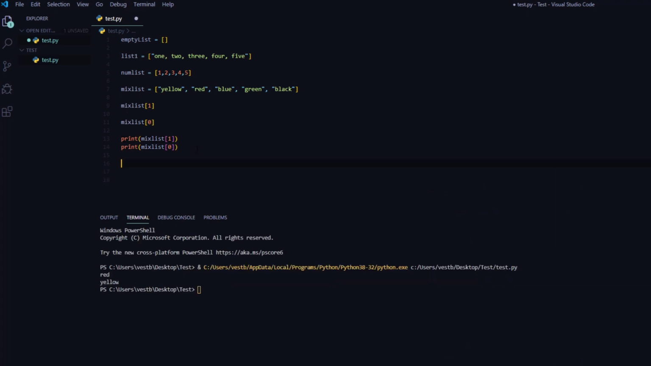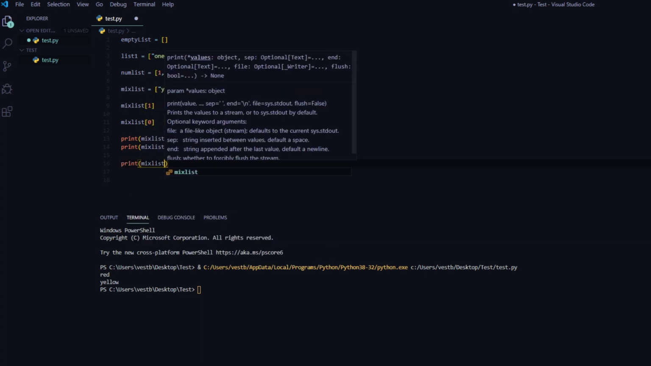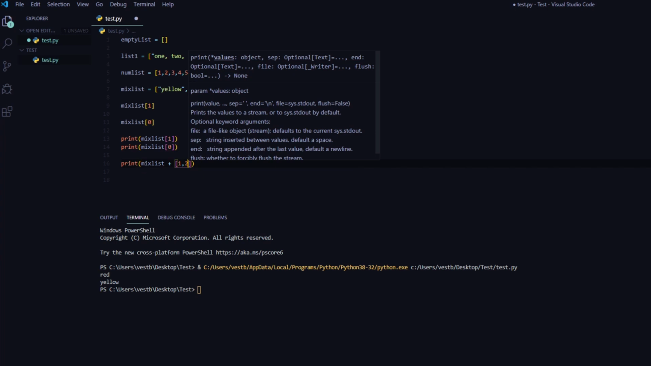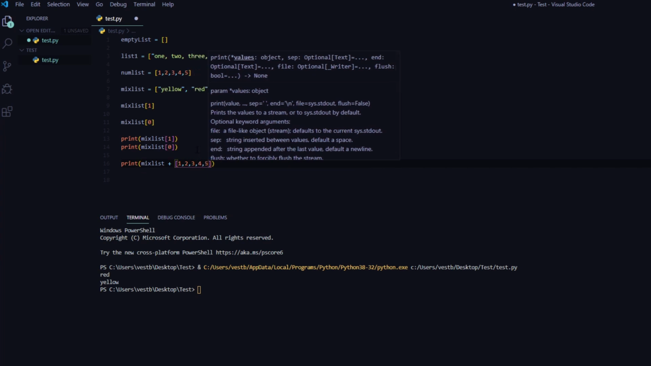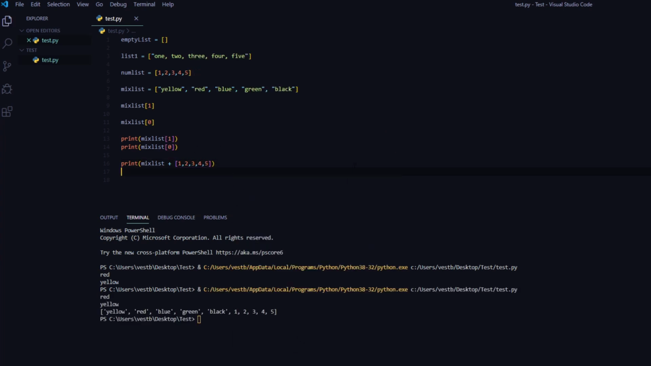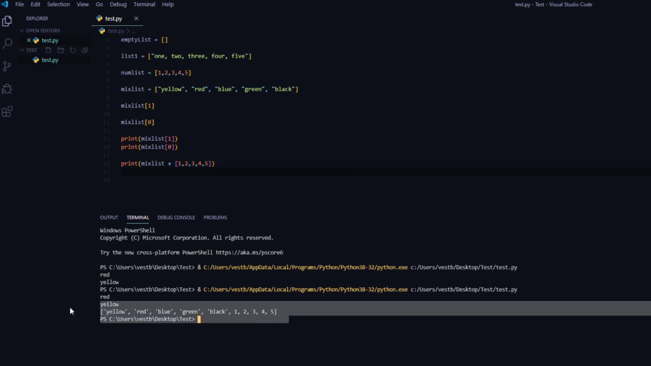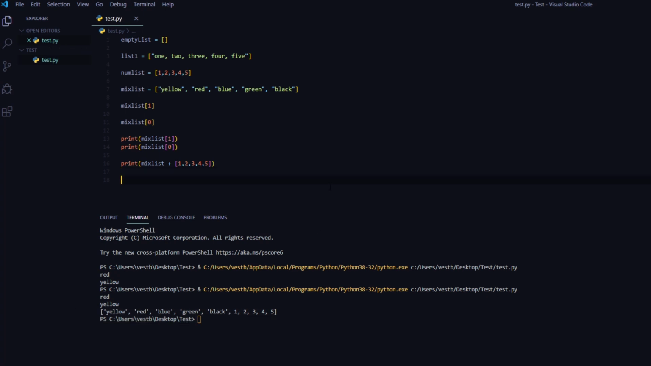We can also add lists together. So I could say mix_list plus a new list consisting of 5 integers. Now we have a new list consisting of 5 strings and 5 numbers in it. That's another great thing with Python. Lists automatically resize and can store any data type or multiple data types.